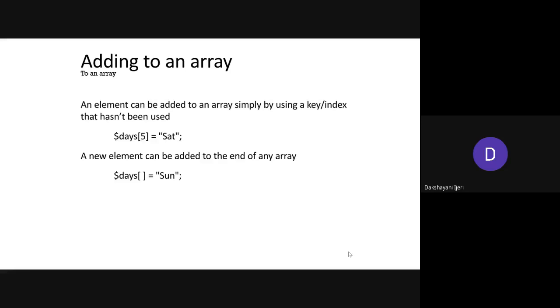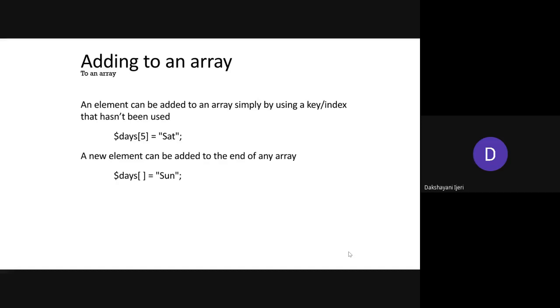Okay, so following to the further concept, how to add elements to the array, right? Once you have created it, and even if you have added elements while creating it, as I told you in the beginning of this topic, the array is a dynamic structure, so as and when required, you will be able to add elements, right?